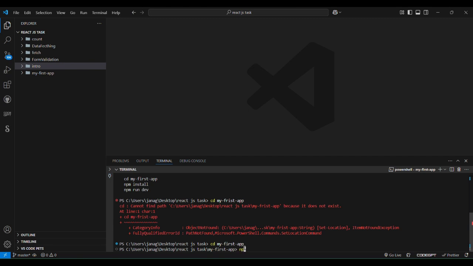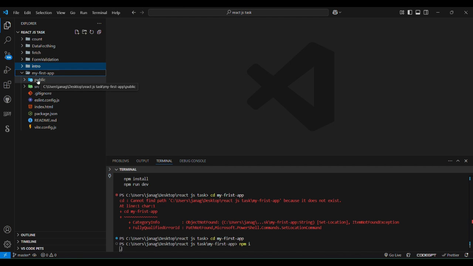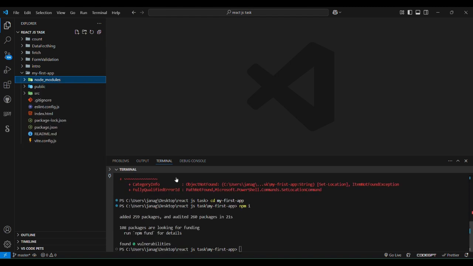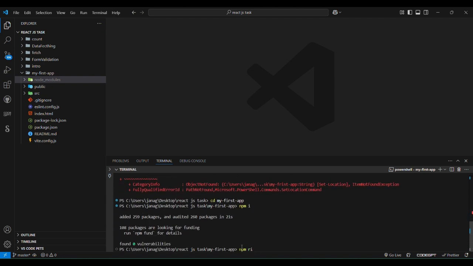We can run npm install, which installs all the node modules and all those things in our app. Like that we can see our React JS app. We have downloaded the node modules. I have already connected Node with my VS Code, so don't worry about the node connections. I will tell you about that.